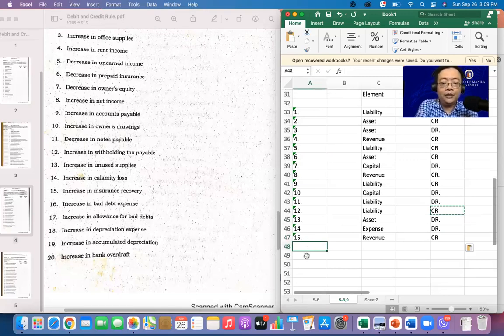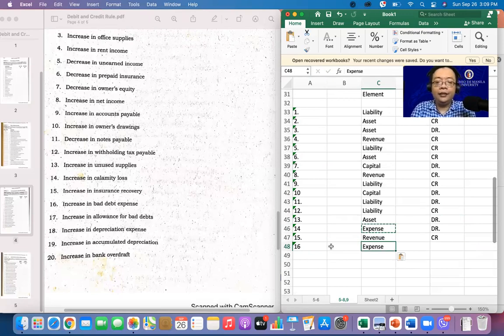Number 16, increase in the budget expense. Of course, part siya ng ating expense. And it is part of your increase. Of course, debit tayo. Okay? Debit.